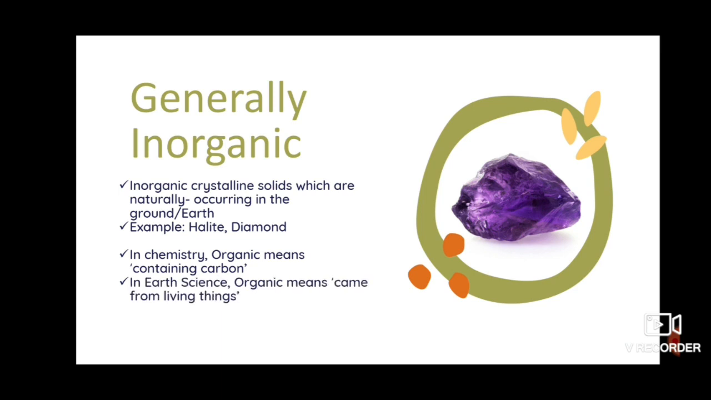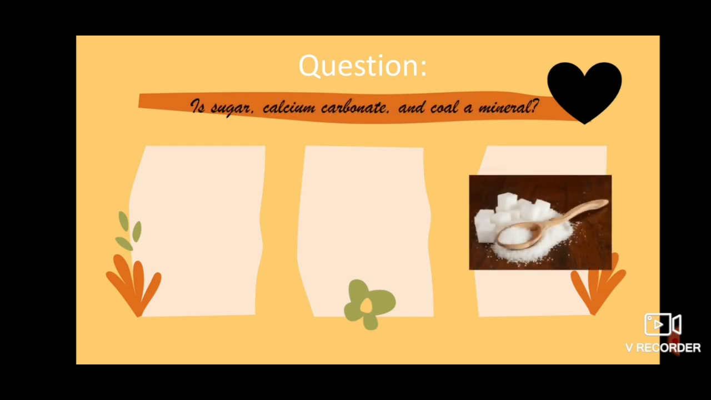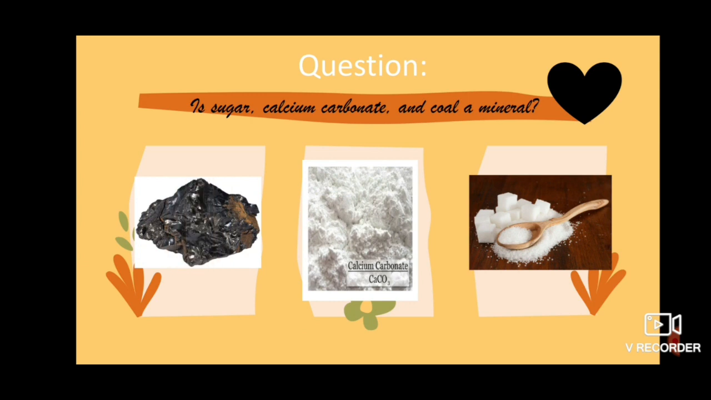However, in earth science, we define organic as something that came from living things. So diamond is made up of carbon. However, this one is a product of natural geologic processes. So this one is considered as mineral. Now I have a question for you again. I want you to define if sugar, calcium carbonate, and coal is a mineral. I'm going to give you 10 seconds to answer my question.